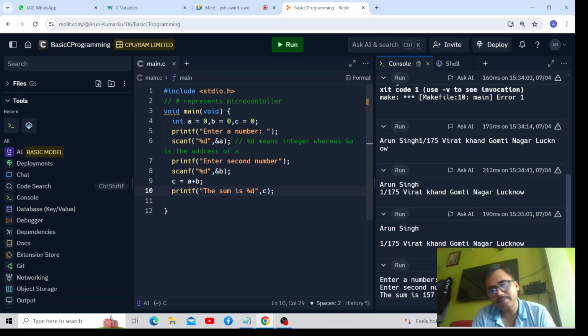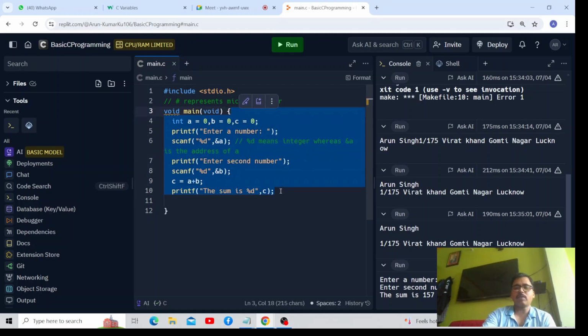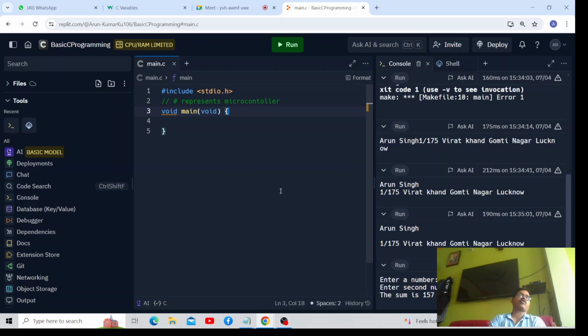Got it? Okay. Now we are going to do another program and this time you are going to help me out. Suppose we want to calculate simple interest. What should I do? Yes, please tell.